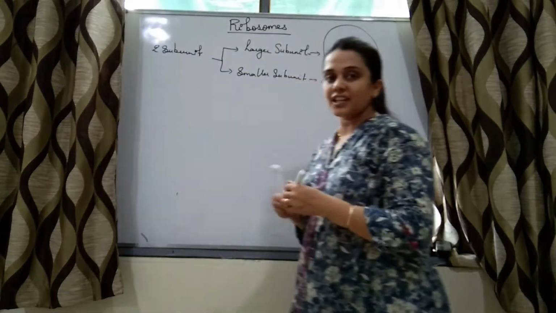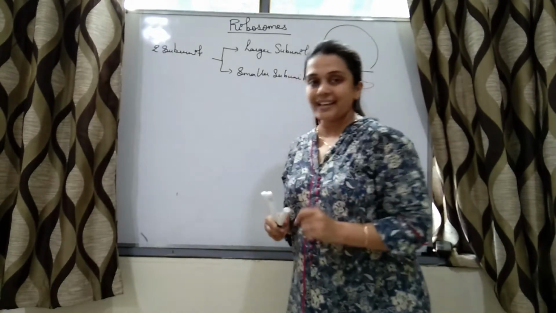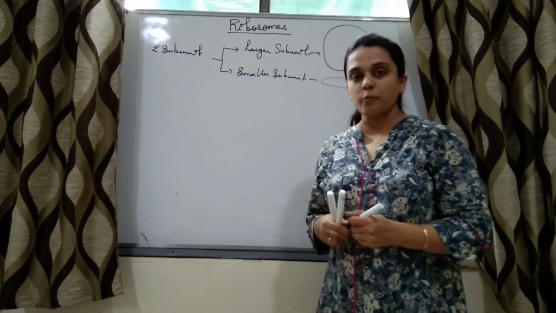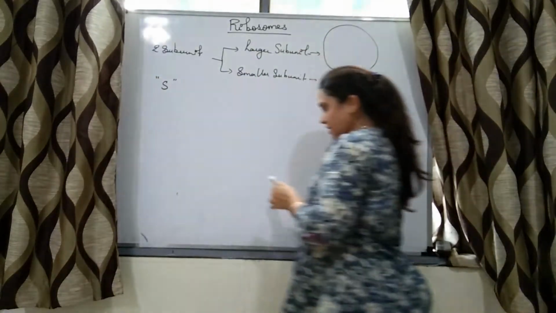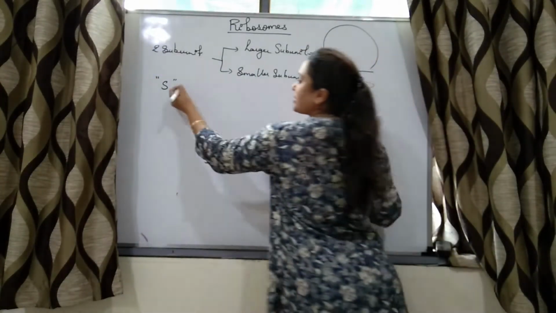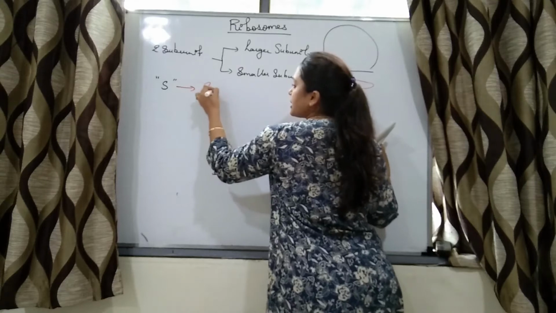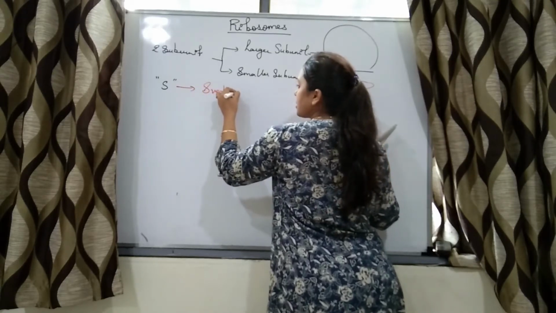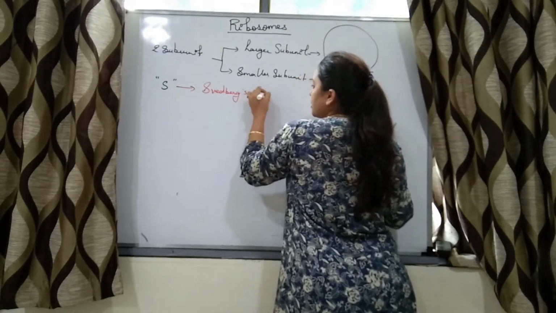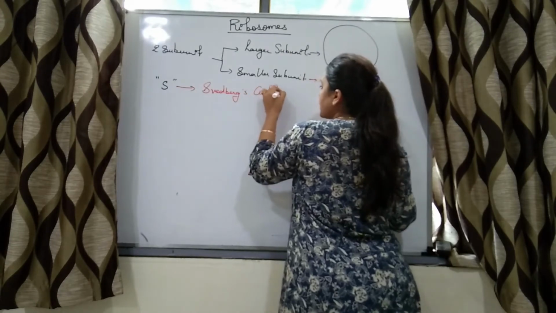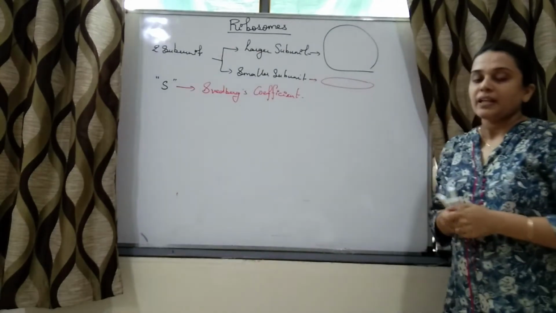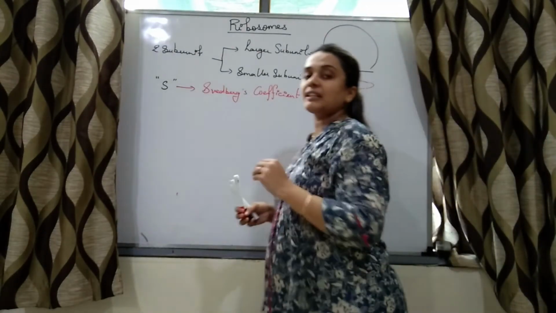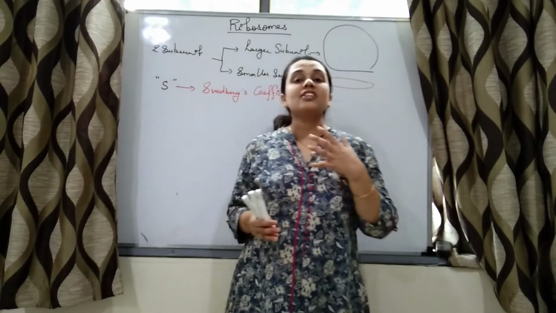Now we have studied that there are 70S and 80S type of ribosomes. What does this S stand for? This S stands for Svedberg's coefficient. What is this Svedberg's coefficient? It is nothing but the sedimentation rate.